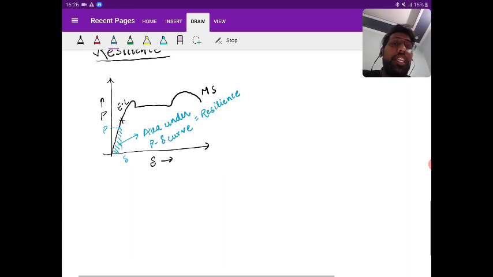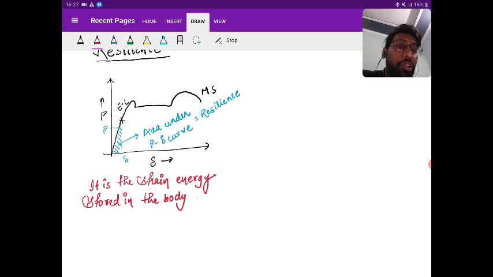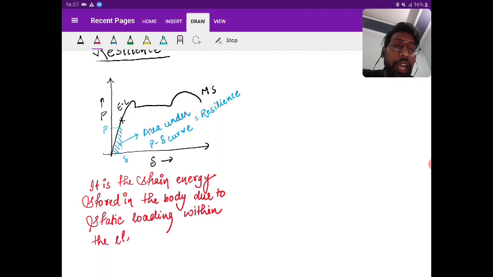So what I'm saying about resilience? It is the strain energy stored in the body due to static loading within the elastic limit.